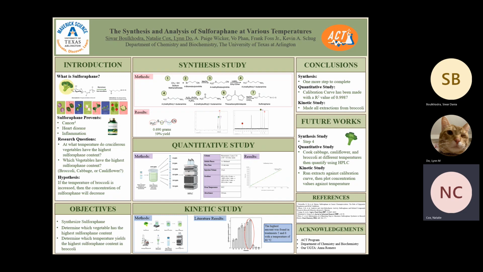For our objectives, we're trying to synthesize sulforaphane, and we're determining what vegetable has the highest sulforaphane content out of broccoli, cabbage, or cauliflower. And we're trying to determine what temperature will yield the highest sulforaphane content in broccoli.